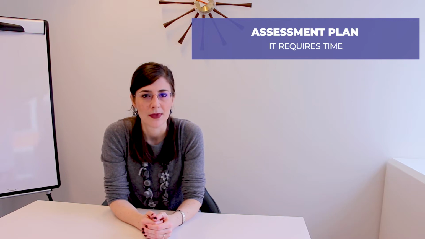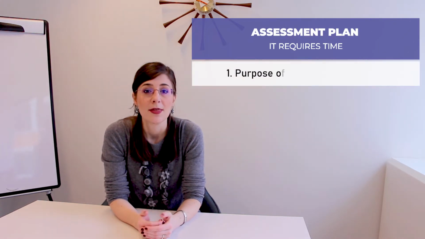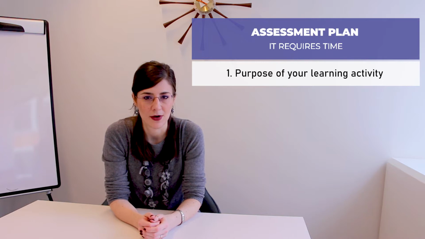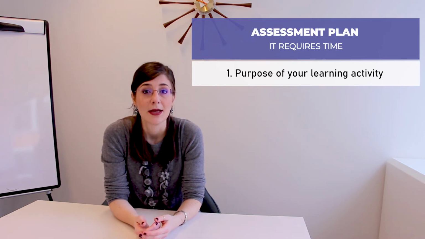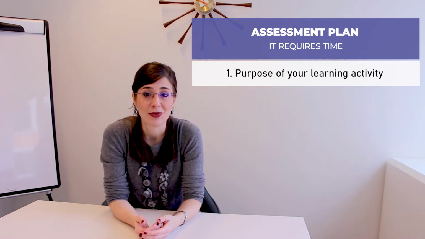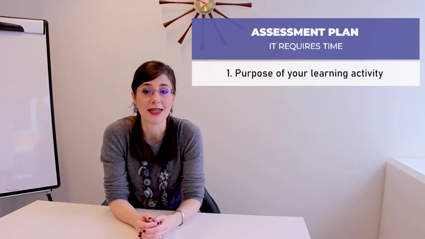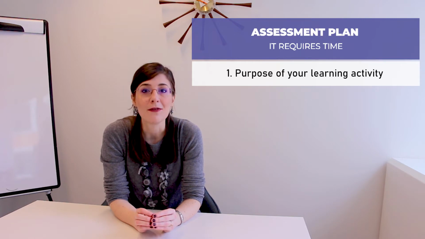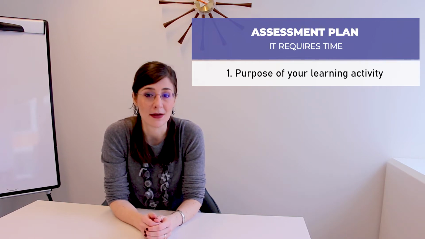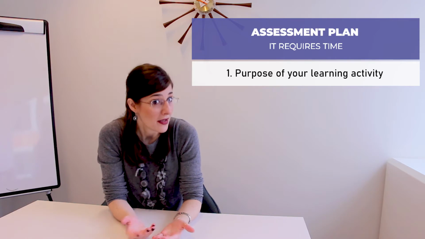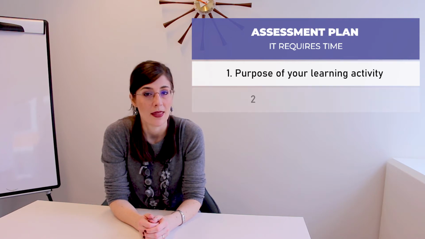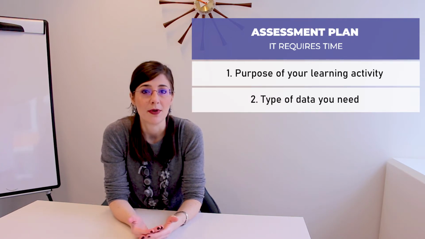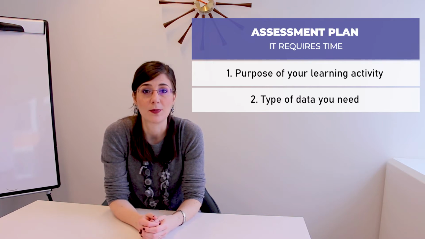and thinking. For example, first, think about the purpose of your learning activity and what you hope to learn or discover. Keep in mind that learning outcomes require precision or levels that allow you to measure if students have expanded learning in this area, like in rubrics, for example. This is especially important for soft skills assessment. Then, think about the type of data you need to satisfy your purpose.